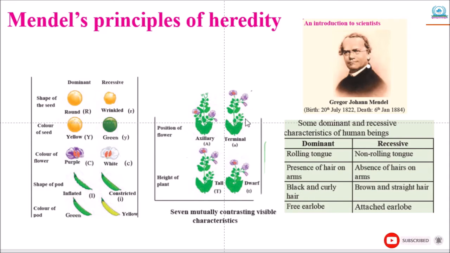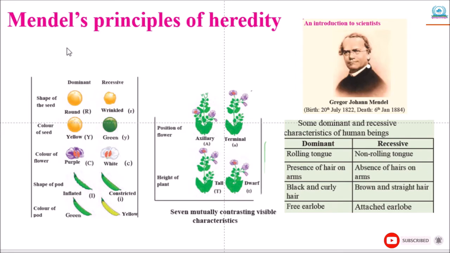Even some characteristics can be studied in human beings like dominant and recessive. The dominant character is like rolling tongue and recessive like non-rolling tongue, presence of hair on arms, absence of hair on arms, black and curly hair, brown and straight hair, free earlobe or attached earlobe.